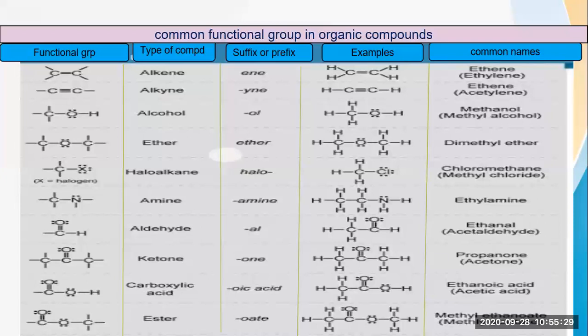Then comes the aldehyde group. Now the aldehyde group is the CHO group. Okay, so whenever any CHO group is attached to any compound, you can say that it is an aldehydic group. Okay, so here Al will be added as a suffix to the root word. So here you can see the example, a methyl group is attached, CH3 group is attached to the CHO group. So here what you have to do is write ethanal. Now you will say why not methanal, why ethanal? Because CHO is a functional group. So here 2 carbons are there. So as 2 carbons are there, we will write it as ethanal.